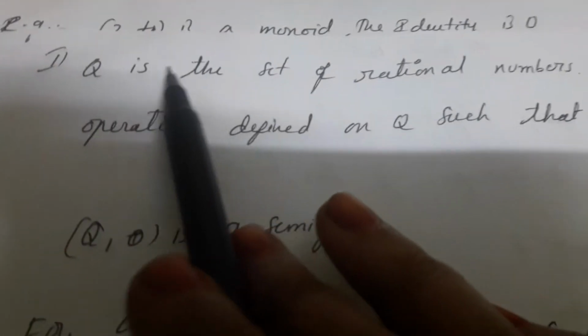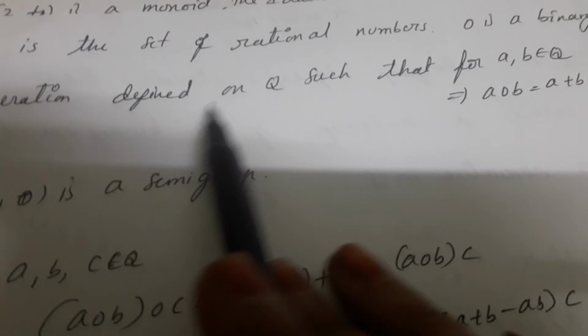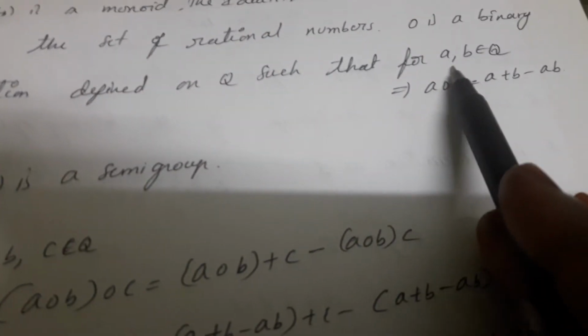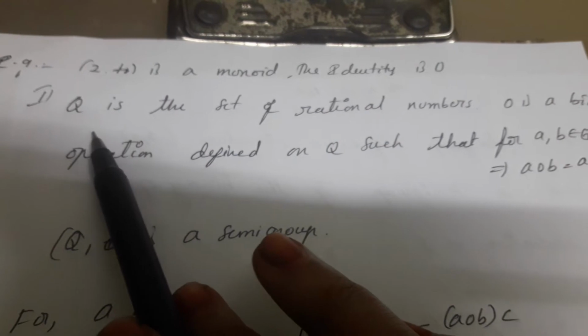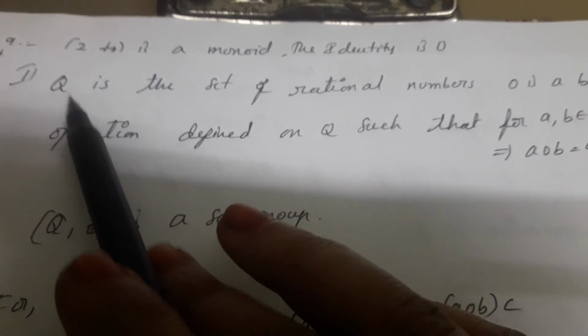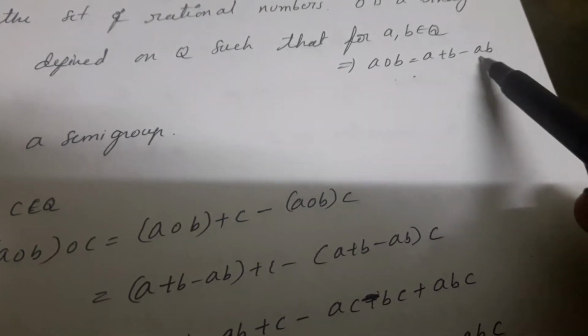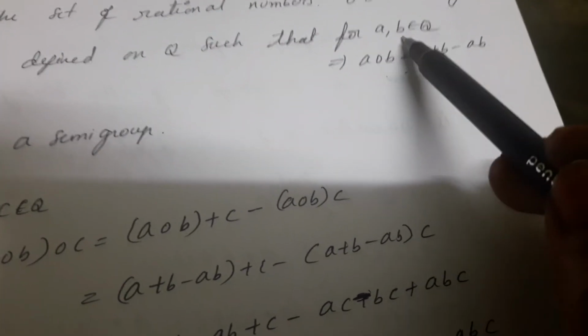Next example, Q is the set of rational numbers. Circle is a binary operation defined on Q such that for a, b belongs to Q implies a ∘ b is equal to a + b − ab. Again I explain this. Q is a set of rational numbers. Circle is a binary operation defined on Q such that a ∘ b is equal to a + b − ab. Here circle is a binary operation between these two elements.